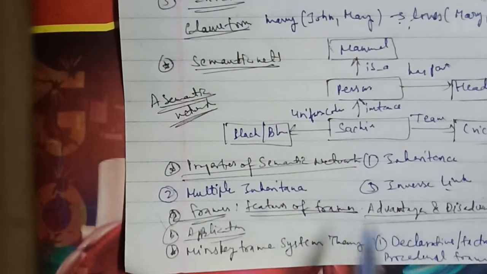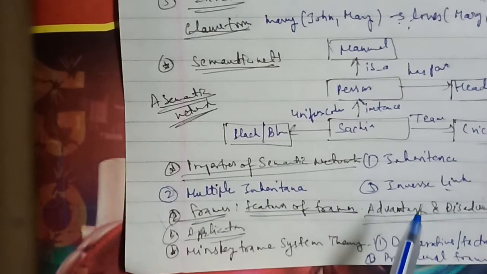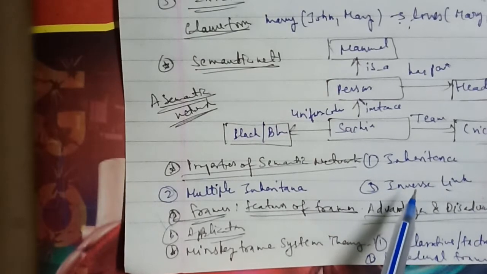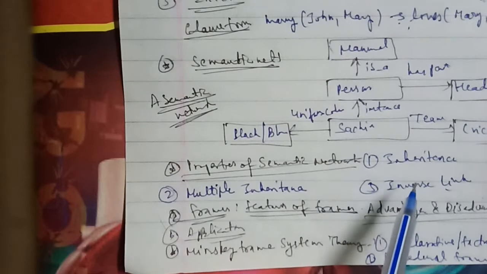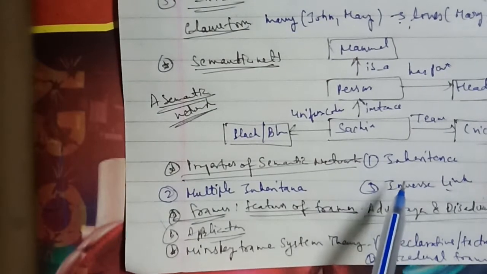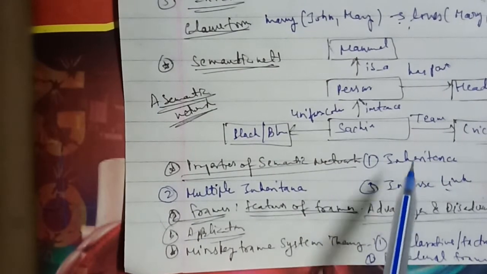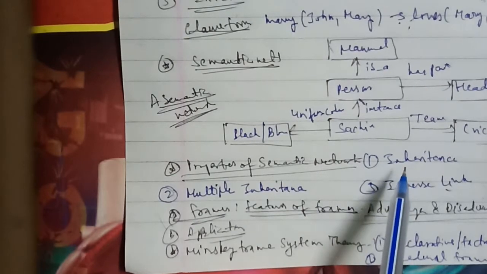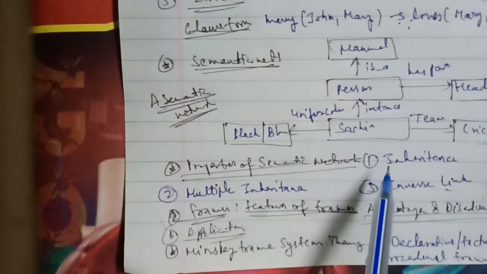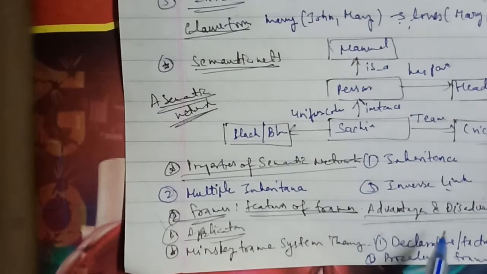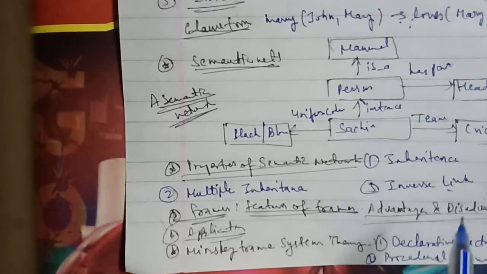In the declarative form, a frame that merely contains the descriptions about the object is called a declarative frame. The second one is the procedural frame, that is, a frame which has procedural knowledge embedded in it.